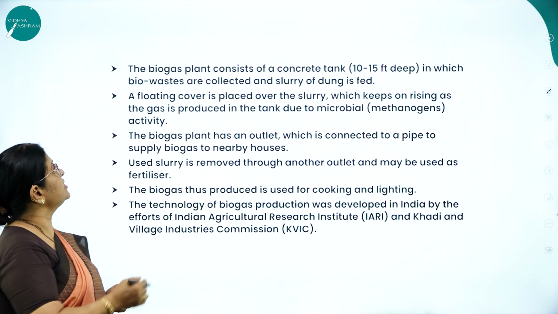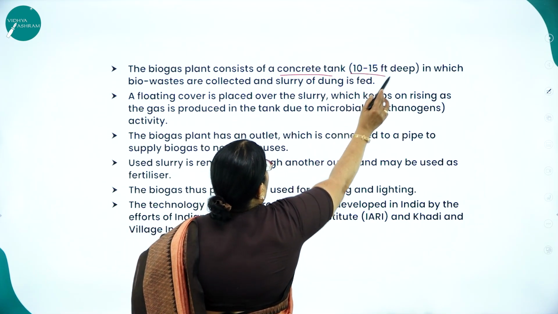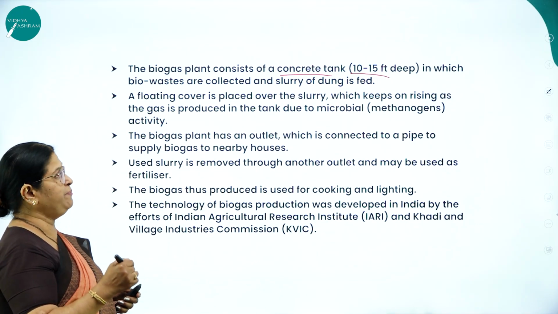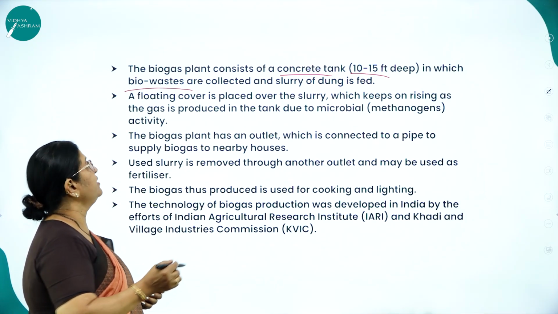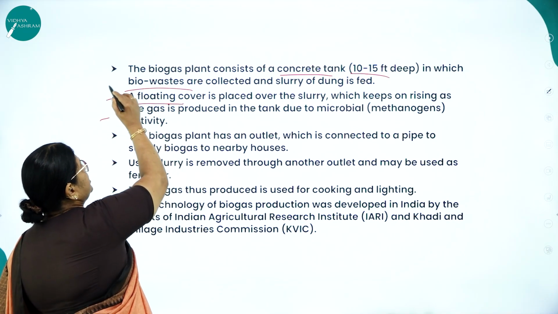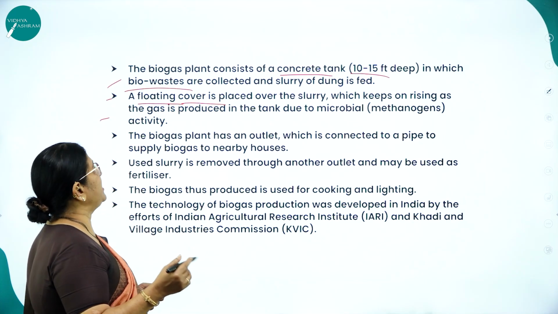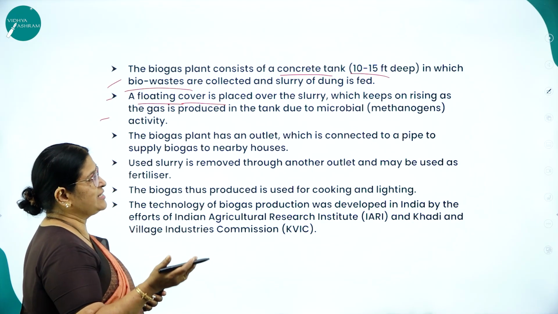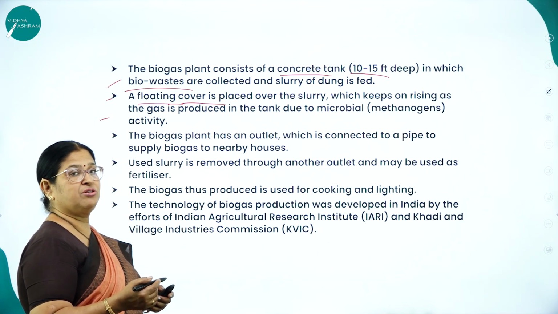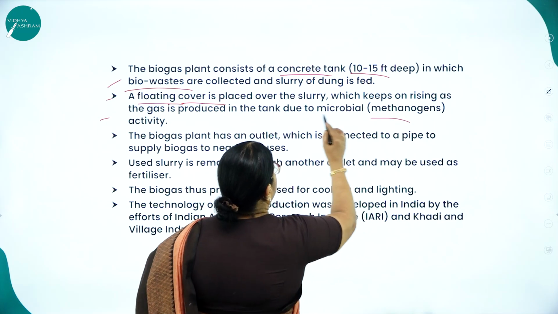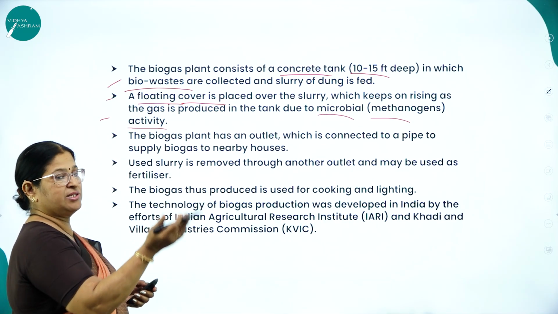It goes like this. The biogas plant consists of a concrete tank measuring 10 to 15 feet deep, in which biowaste is collected and slurry of dung is fed. Next, a floating cover is placed over the slurry, which keeps on rising as the gas is produced. Now, what is the microbe involved in the production of methane gas? It is methanogens. It is due to microbial activity. You can see the rising of the gas.